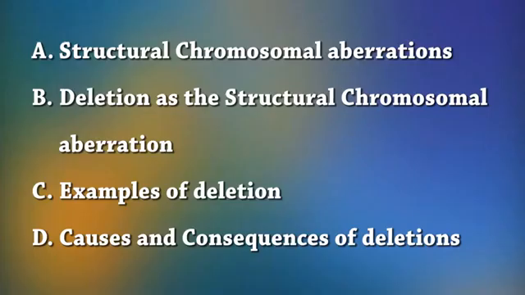All the conditions of structural chromosomal aberrations can cause some congenital disabilities. Hence, in this episode, the following aspects are going to be discussed. A. Structural chromosomal aberrations. B. Deletion as the structural chromosomal aberration. C. Examples of deletion. D. Causes and consequences of deletions.